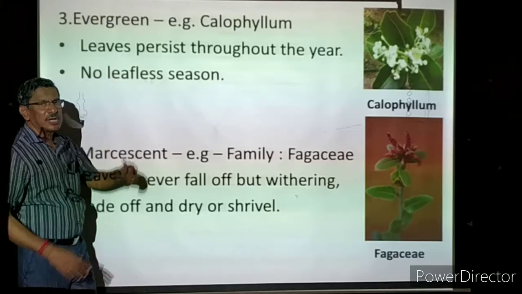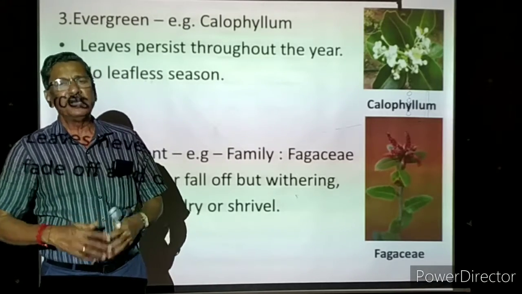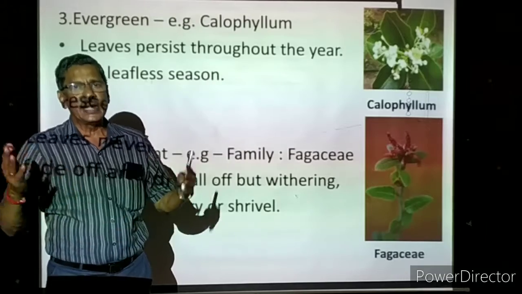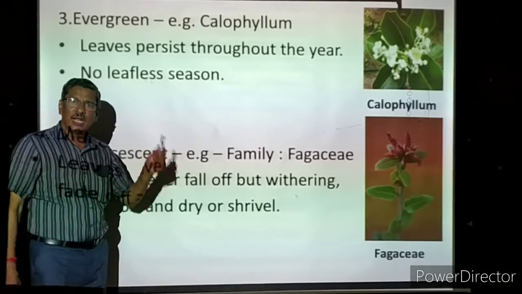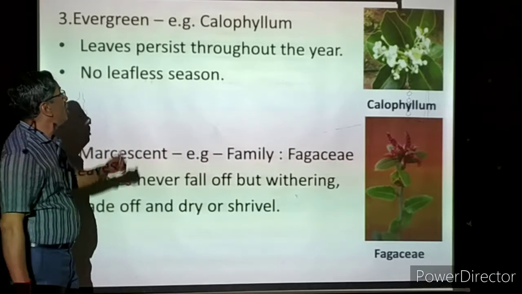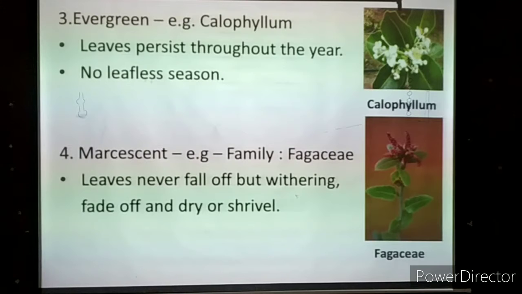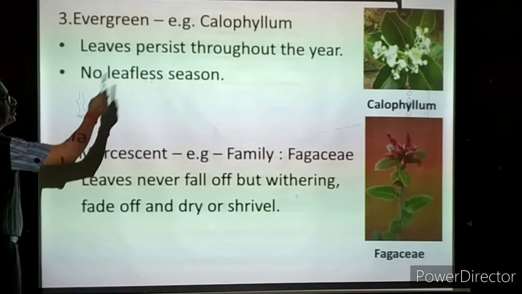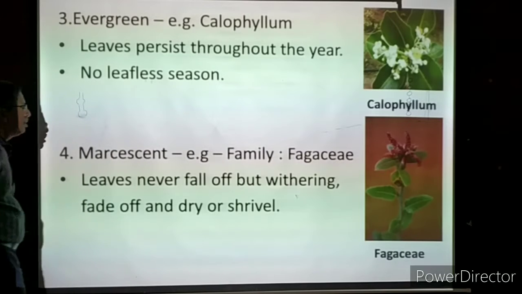Evergreen. So the leaves are not changing the color. Normally leaves will be changing the color after a period of time. When they become old, slowly the green color will disappear. They will become yellow, then brown, they will fall down. But here, throughout the life, throughout the seasons, they are green in color, so they are evergreen leaves. Plants are called evergreen plants. Example, Calophyllum.